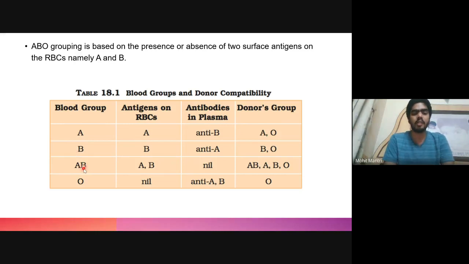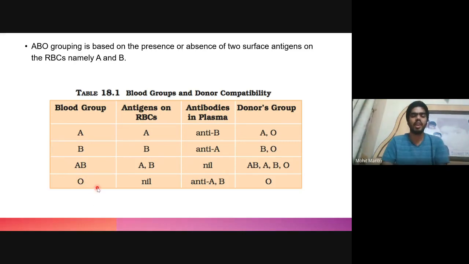And since AB contains both antigens and does not have any type of antibody against any type of polysaccharide present on the RBC surface, donors having any type of blood group can donate blood to AB. So such individuals are known as universal recipients.